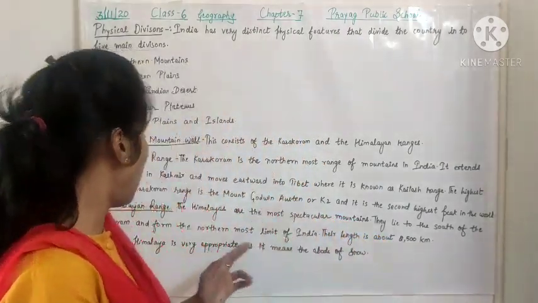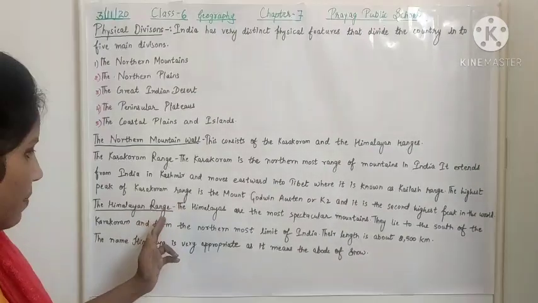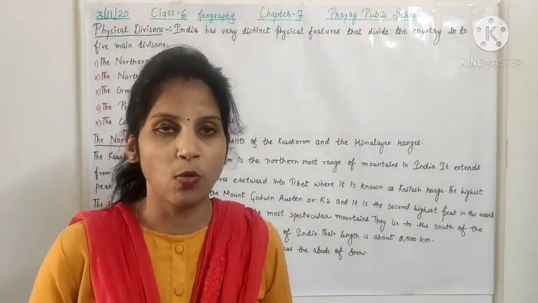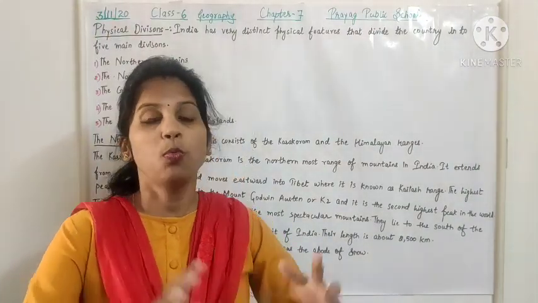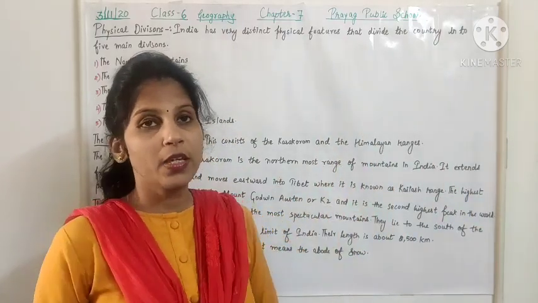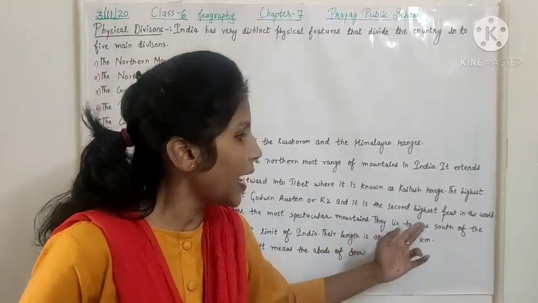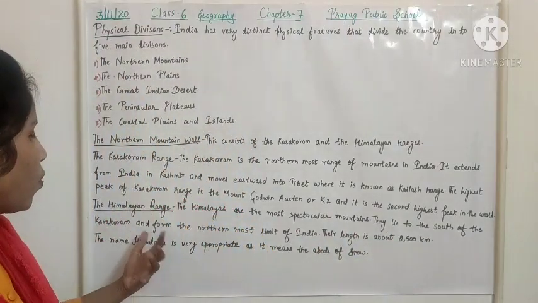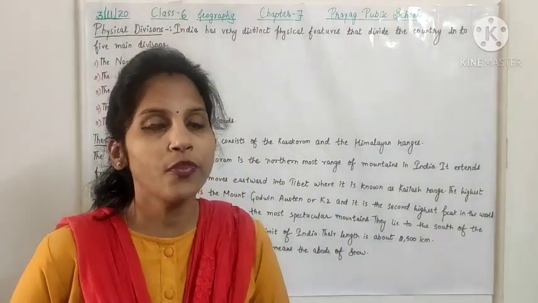Okay, now the Himalayan range. The Himalayas are the most spectacular mountains. If we see, we will be astonished. They lie to the south of the Karakoram and form the northernmost limit of India.